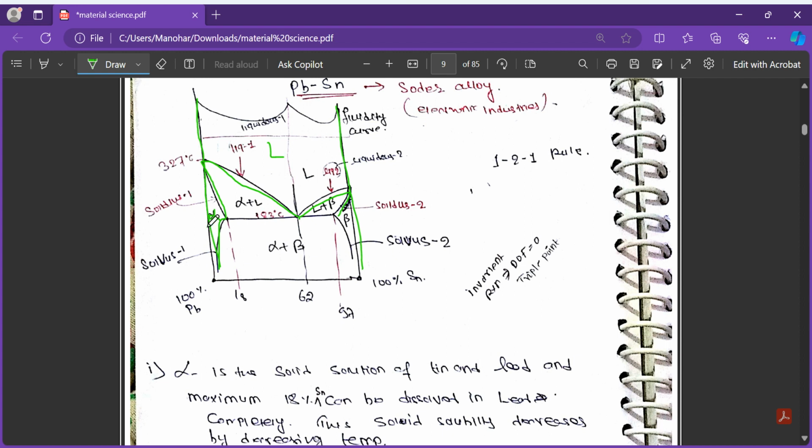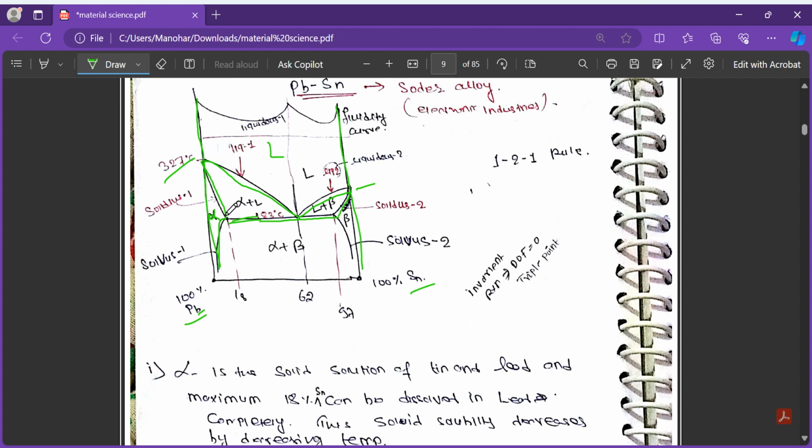Okay, so we have to now mug up the temperature limits. The tin melting point is 327 degrees Celsius, and for the, okay, sorry, for the lead it is 327 degrees Celsius, and for the tin I have missed the temperature limit here. You can refer to some book or internet. Now this horizontal line temperature is 183 degrees Celsius, so we have to remember this horizontal line is 183 degrees Celsius, and here we have 327 degrees Celsius.